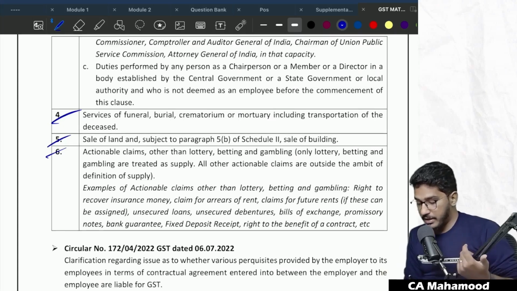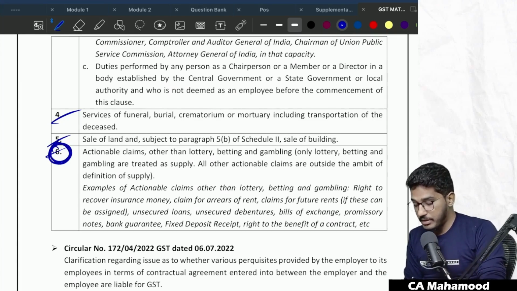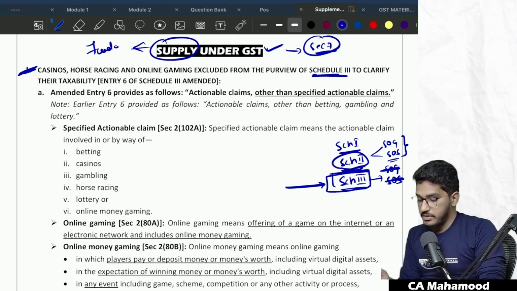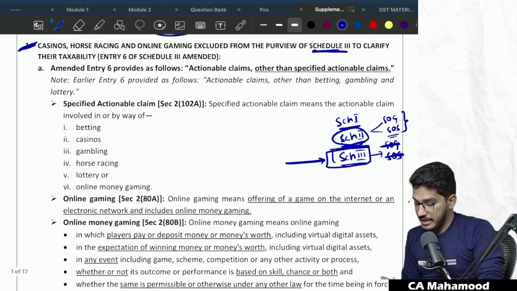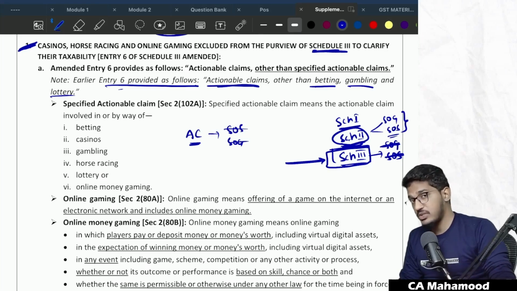Now, actually, the amendment is there in para number 6 of Schedule 3. Earlier, entry number 6 used to say: actionable claims other than betting, gambling and lottery. That means actionable claims are neither treated as supply of goods nor treated as supply of services. They are outside of the purview of GST, except certain actionable claims.